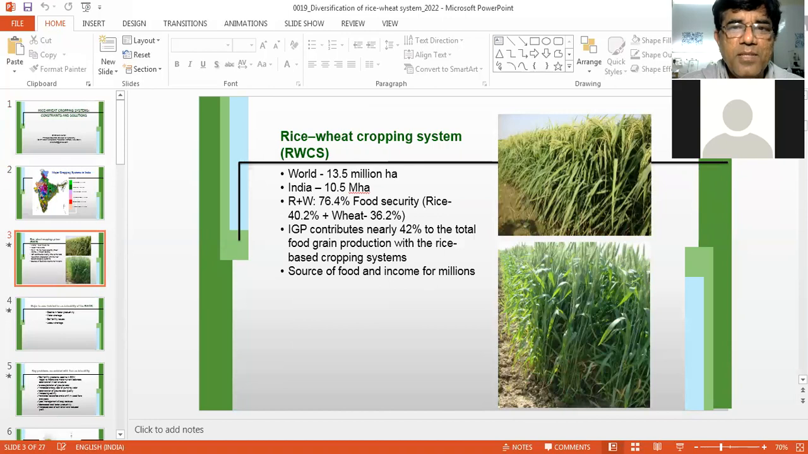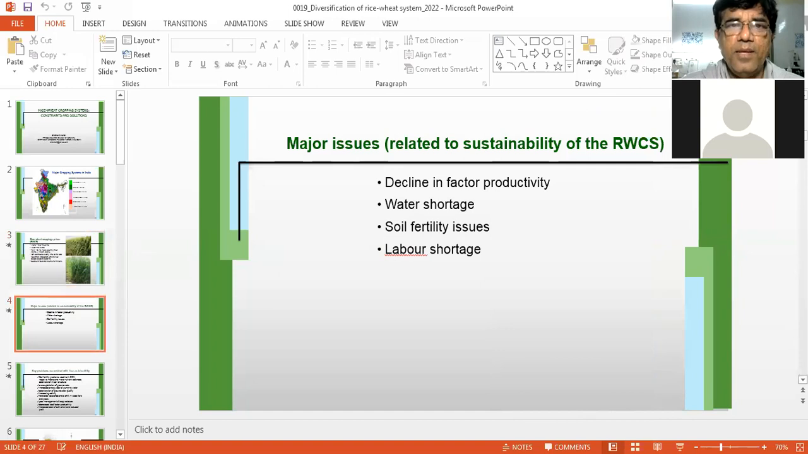Food grain production means production of cereals, millets plus pulses. And also Indo-Gangetic Plain contributes the most, nearly 42% to the total food grain production with the rice-based cropping system. And rice wheat cropping system provides jobs to millions of people in India.